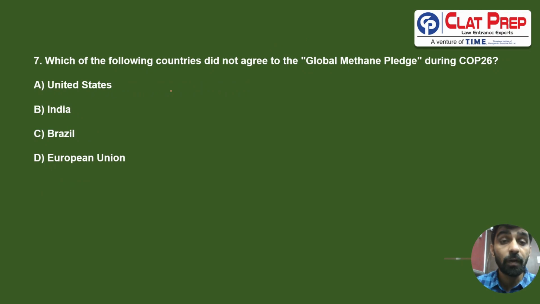Next question is, which of the following countries did not agree to the global methane pledge during COP26? This global methane pledge many a time skips our attention, which is basically with regard to reduction of methane production. But it was India which did not agree to this pledge, because India is an agriculture-dominant country, and many people depend on agriculture for their day-to-day activities. One of the major sources of methane production is the agriculture sector, both crops and also dairy and poultry. So the correct answer for 7 is going to be B.